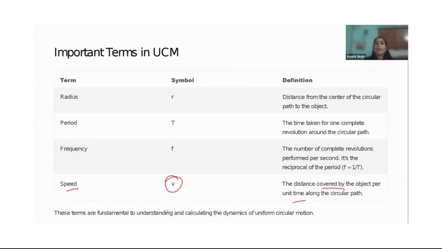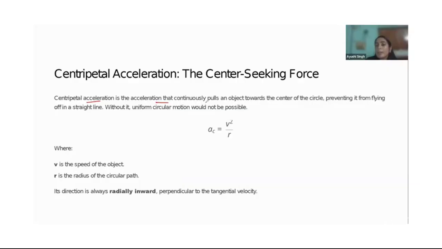Okay. Now, how will you calculate the centripetal acceleration? Centripetal acceleration is the acceleration that is continuously pulling the object towards the center of the circle. This we discussed, right? The acceleration which keeps the object towards the center and not pushing it out, instead keeping it towards the center always, preventing it from flying off in a straight line. Without it, uniform circular motion would not be possible.